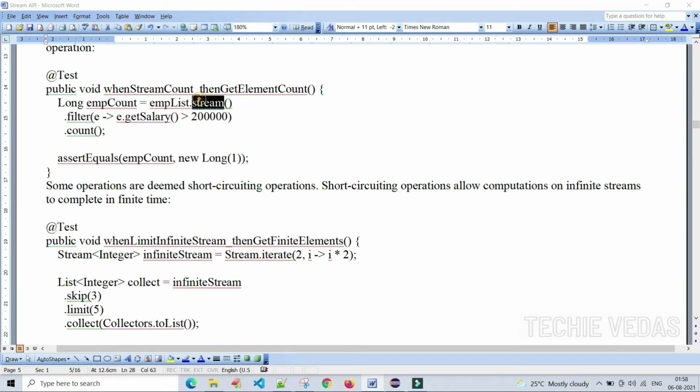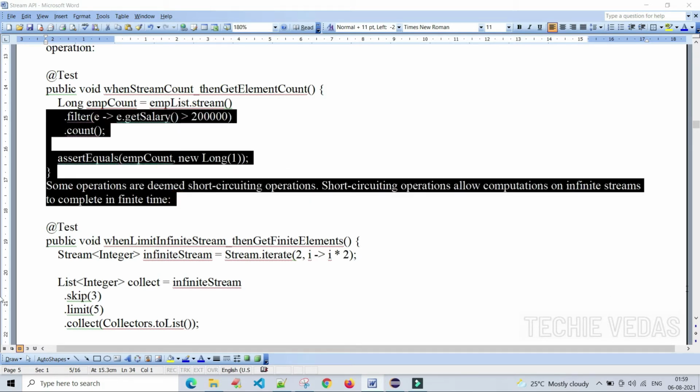We are creating a stream with the employee list and passing it to empCounter. We are giving the condition as this method, which will be invoked for each and every record, and the data will be verified against this condition, 2 lakhs. Some operations are deemed short-circuiting operations. Short-circuiting operations allow computations on infinite streams to be completed in finite time.